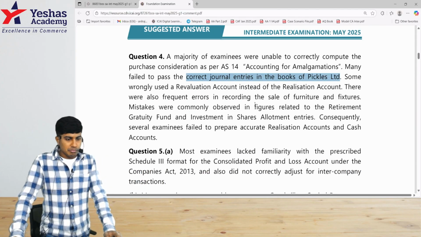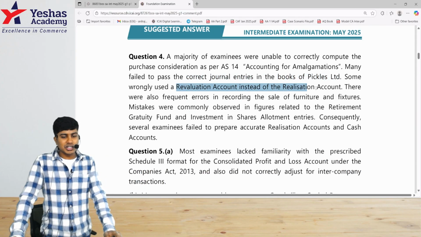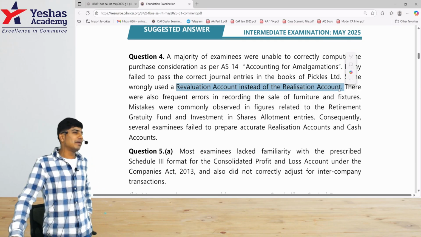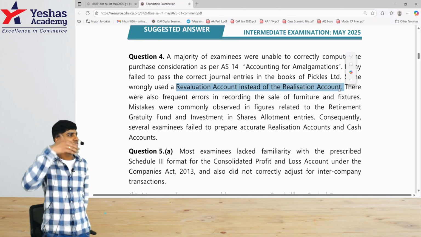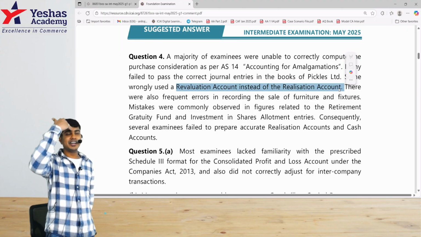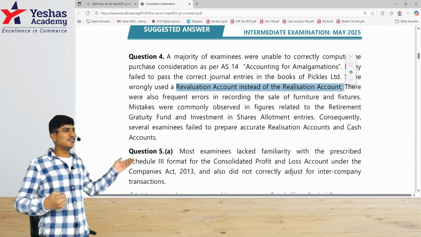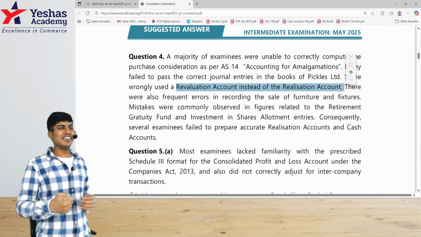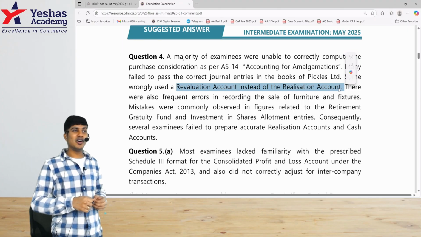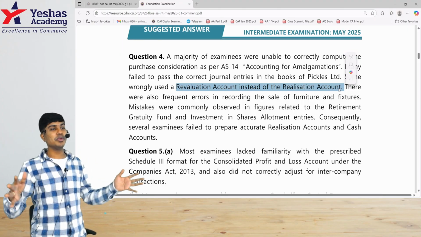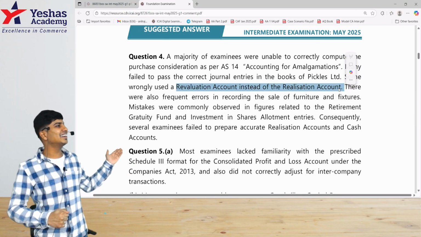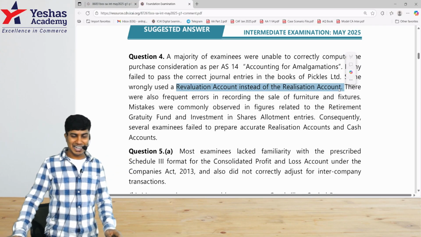Then some wrongly used the revaluation account instead of realization. Wow. Maybe they were too inspired by the concept of partnership. They've still not got that hangover of admission, retirement, death in foundation. So instead of doing realization, they've done revaluation. See, in the books of the transferor, we follow the realization approach. The books of accounts have to be closed. They've incorrectly done revaluation. Oh my God.